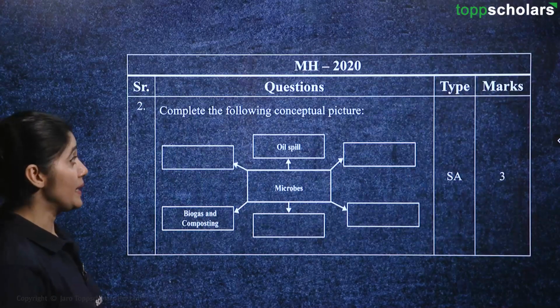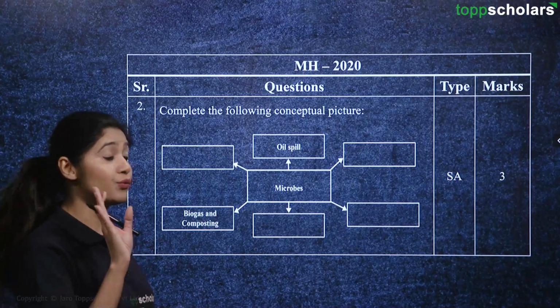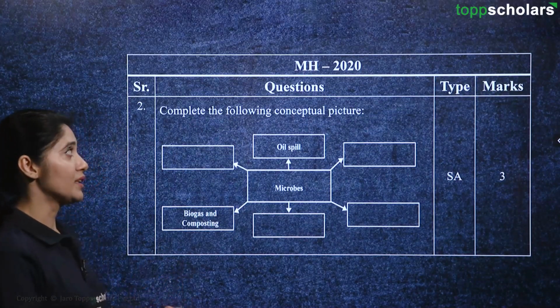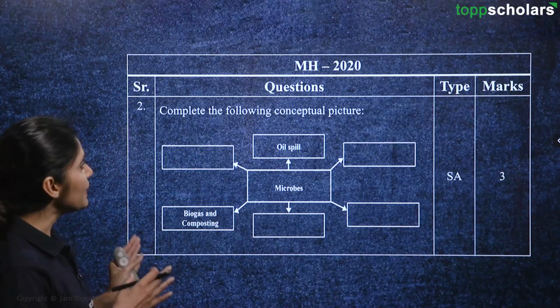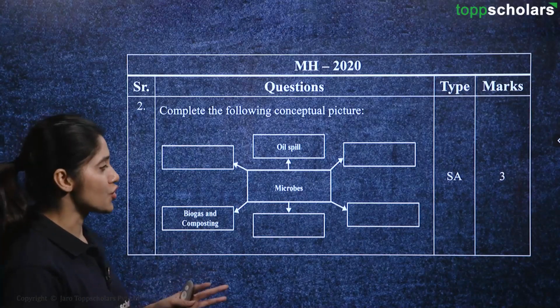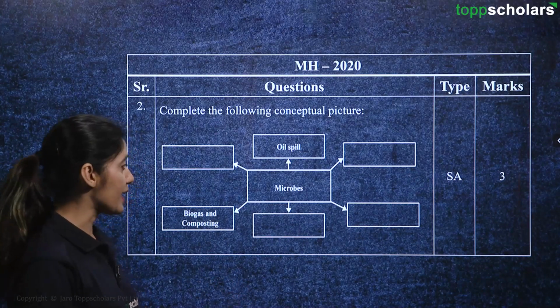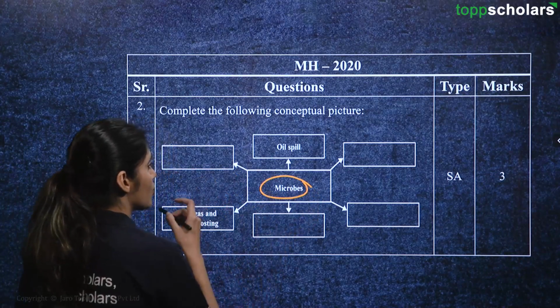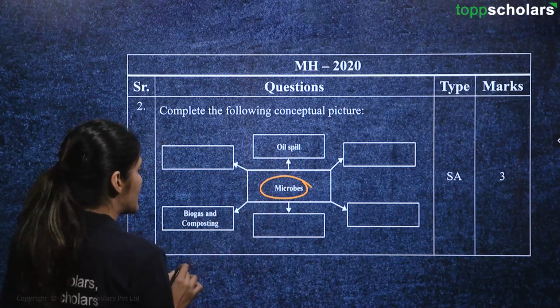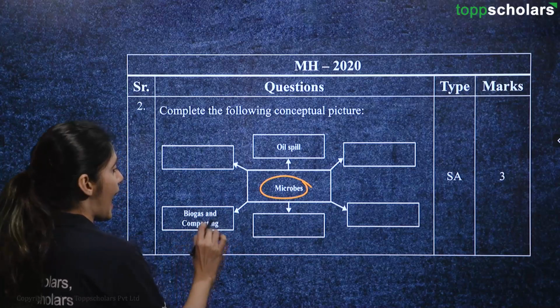Again from the year 2020, if we remember, we had 4 questions from this chapter in 2020, right? Now the question here is complete the following conceptual picture. It is a 3-mark question again. Now here we can see at the center there are microbes, and here there is oil spills and biogas and composting.